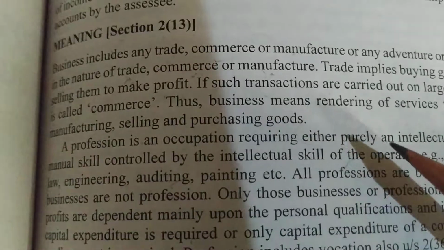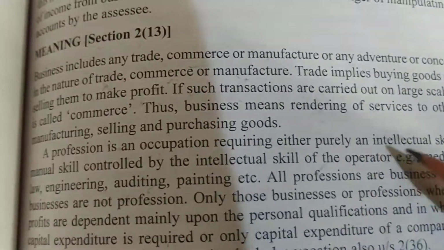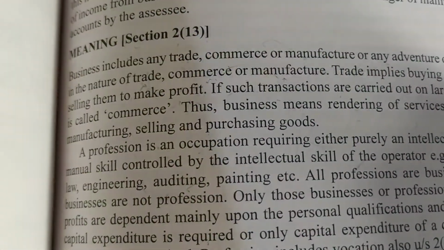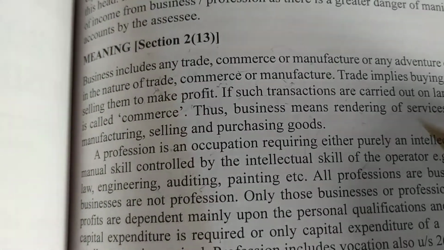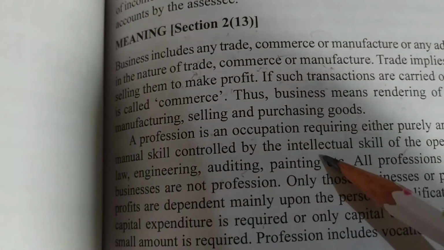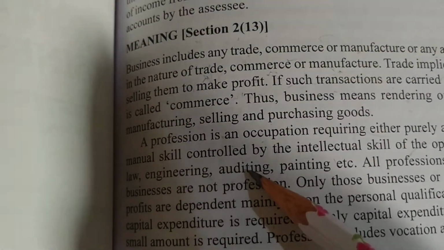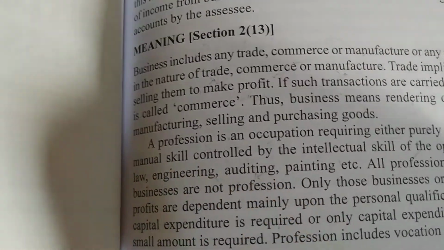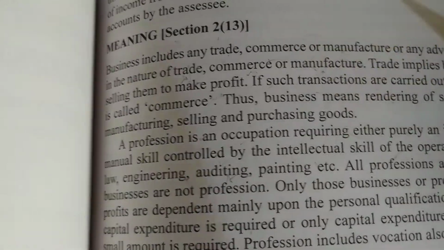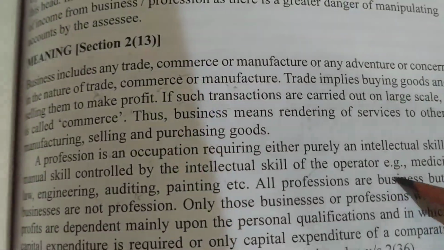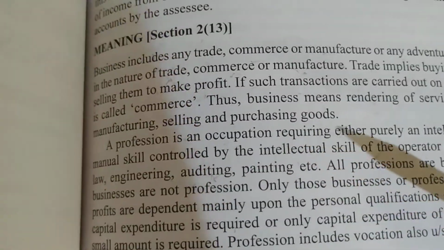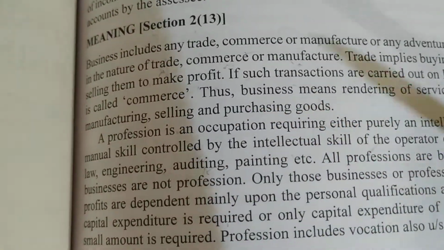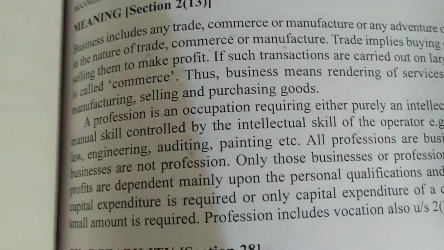A person is having a purely intellectual skill, he is having a skill. Intellectual means what? To make software, he needs an intellectual skill. Or manual skill, for what? Painting, manual skill is required. Auditing, manual skill is required. Okay, so any person who is in the profession, using his intellectual skill or manual skill for giving services to the society, that will come under profession.